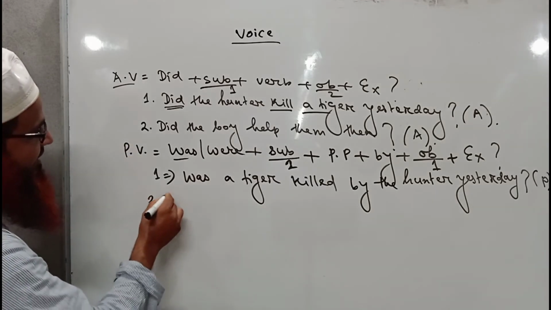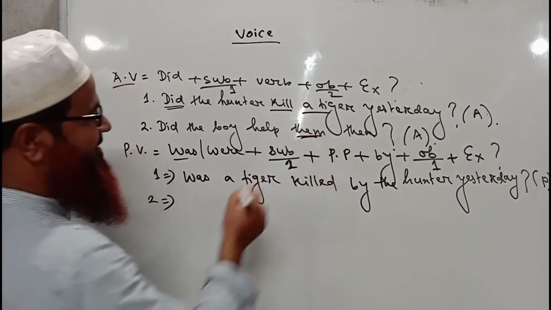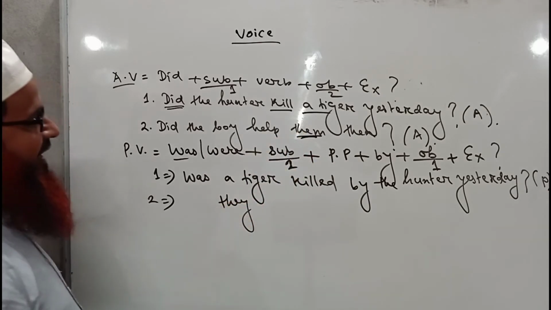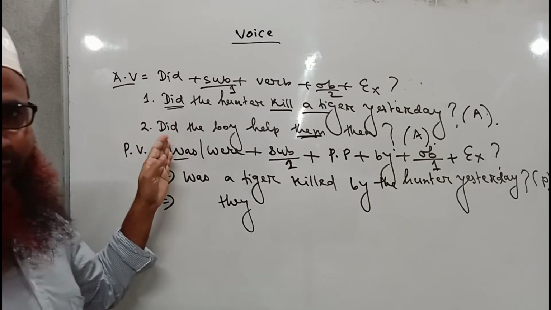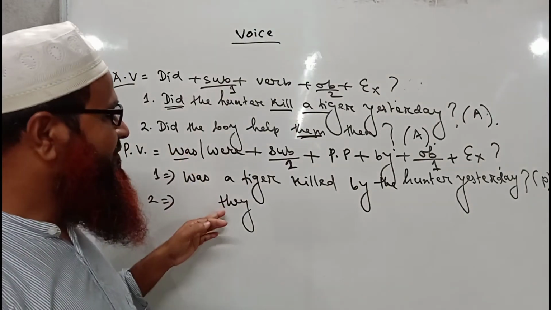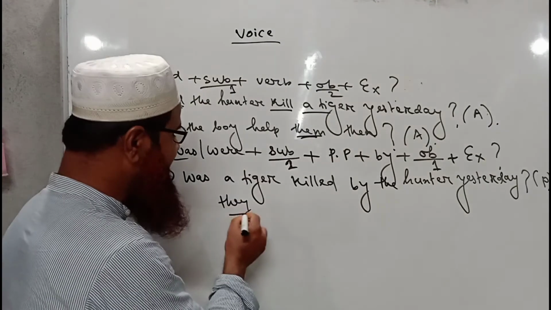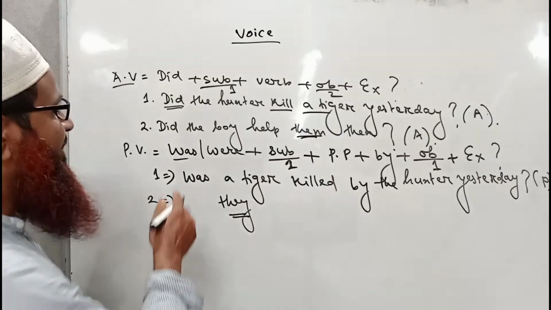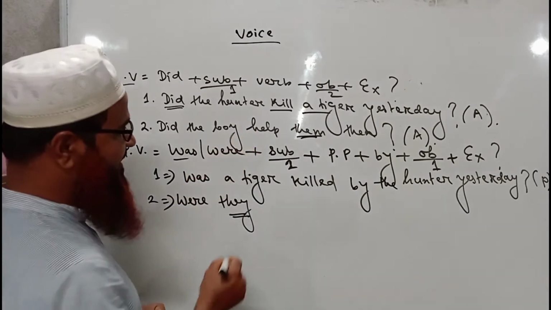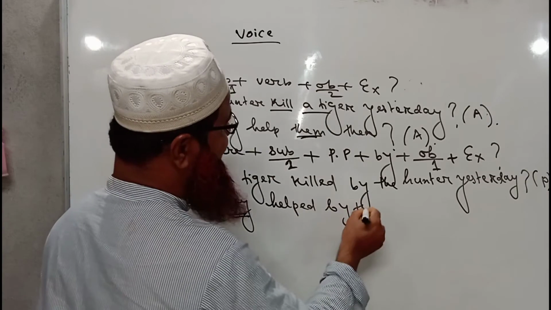Moreover, I will write the second sentence in passive form, where them is the object, and that is why they will become the subject here. And as the sentence has started with did, definitely it is a past tense sentence. That is why, what should we do? There must come was or were before the subject. As the subject is in plural form, that is why were will come. Okay, were they? Then we have to use the past participle form of the main verb. Were they helped by the boy?